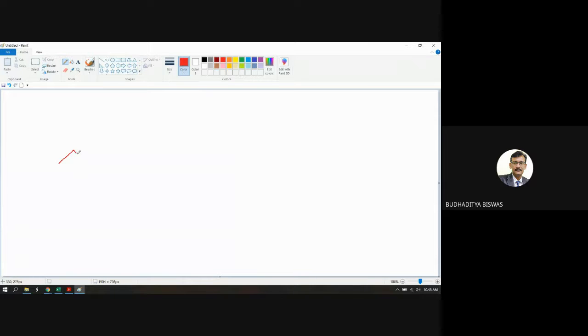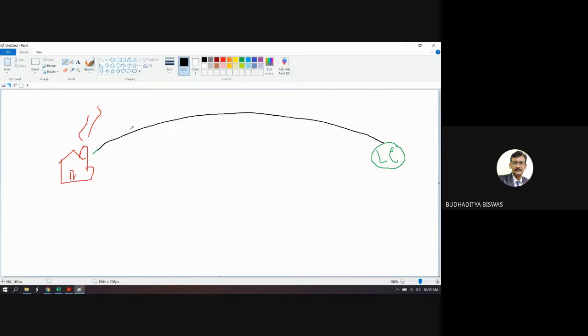Suppose this is our power plant. Power is generated here, and this generated power needs to be transmitted over a long distance, and here is our load center. Now, between this transmission, a single voltage is not used. Several voltage levels are there. Initially, suppose low voltage is generated, then it is increased using a step up transformer to a very high voltage, then extra high voltage or ultra high voltage.